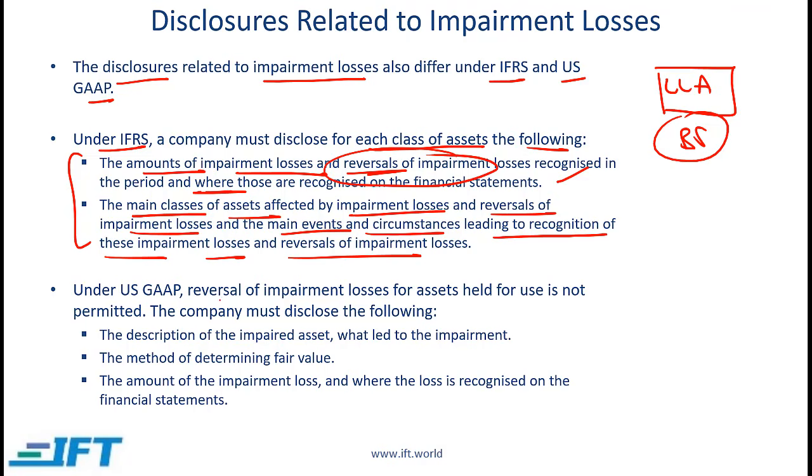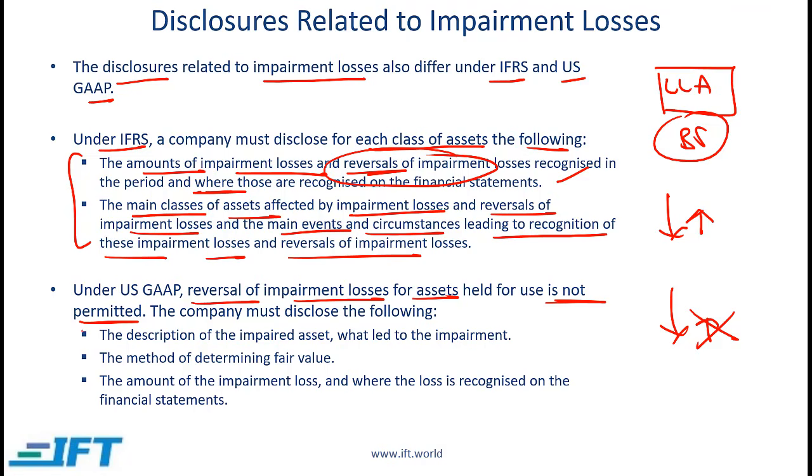Under US GAAP, reversal of impairment losses for assets held for use is not permitted. So this is a major difference between IFRS and US GAAP. Under both IFRS and US GAAP, impairment is allowed. IFRS does allow the reversal of an impairment under certain circumstances, but a reversal of impairment is not allowed under US GAAP.